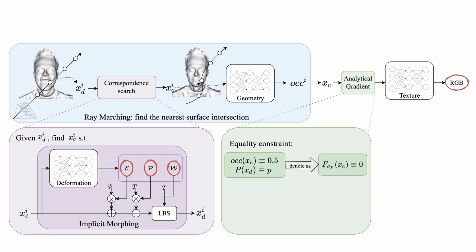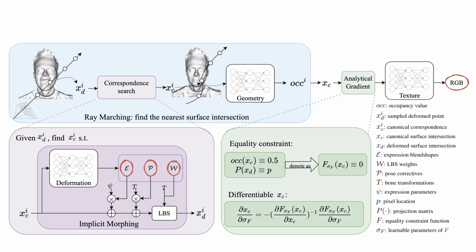We observe that the location of the ray surface intersection satisfies two constraints. First, the canonical point must be on the surface, and second, the deformed point must project to the pixel location. With implicit differentiation, we can calculate the gradient of the canonical location x sub c without backpropagating through the iterative process. IMavatars are learned end-to-end from a monocular video using image reconstruction loss and a foreground mask loss. Optionally, when the expression diversity is limited in the training data, we can leverage prior knowledge from Flame by supervising the predicted blend shapes and weights.